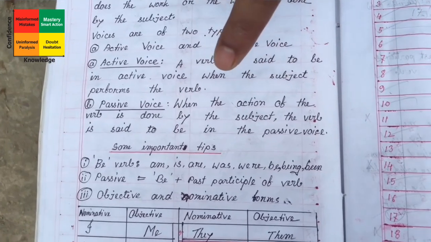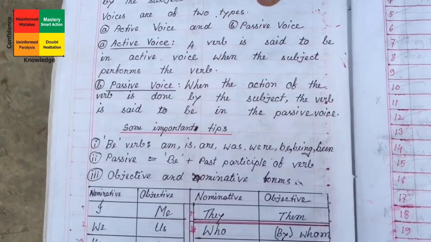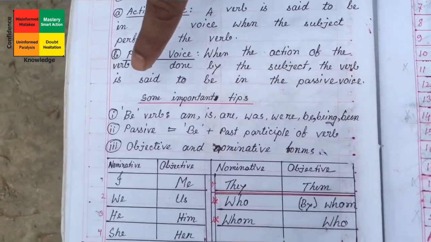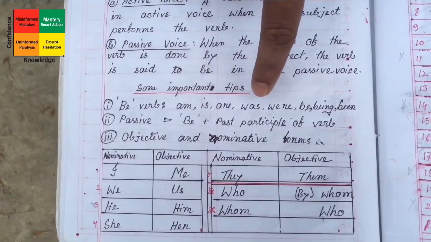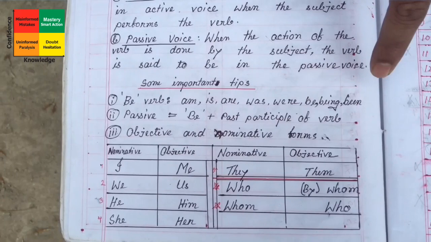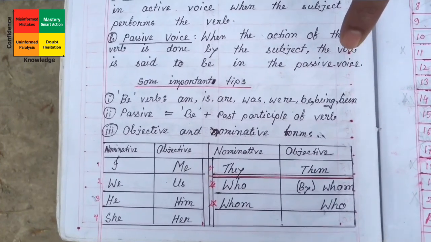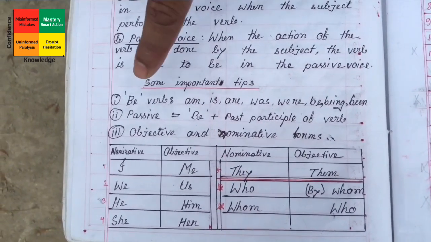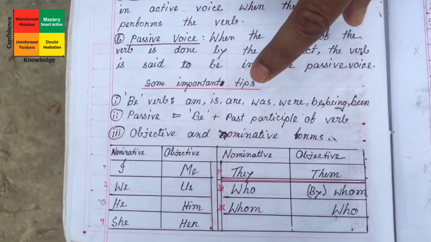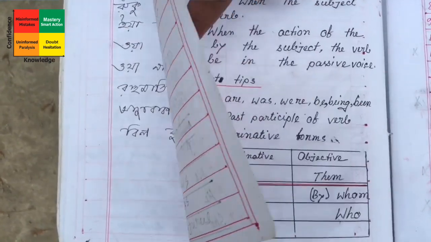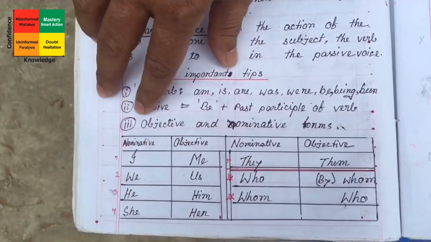So dear students, you should know some important tips. Be verb. What is be verb? Am, is, are, was, were, be, being, been. These 8 verbs are called be verbs. And what is passive? The other name of passive is be plus past participle form of verb. Without this structure, no passive will be. You cannot do any passive form.